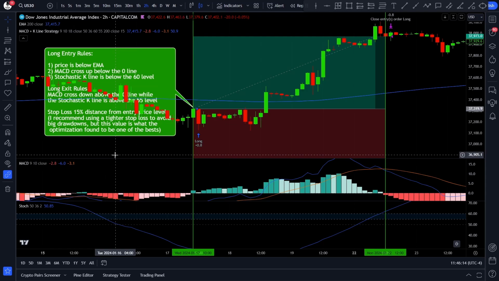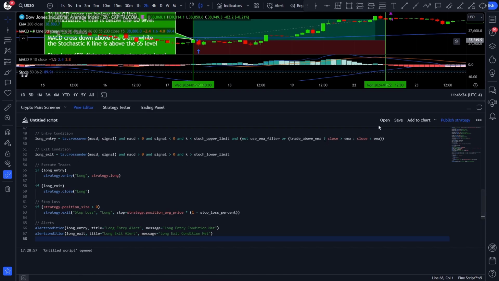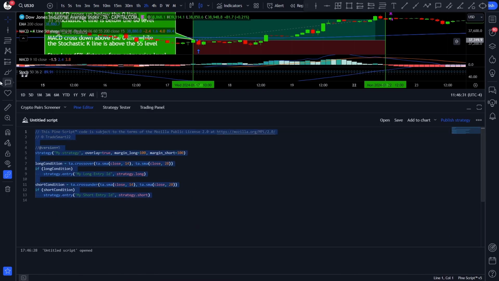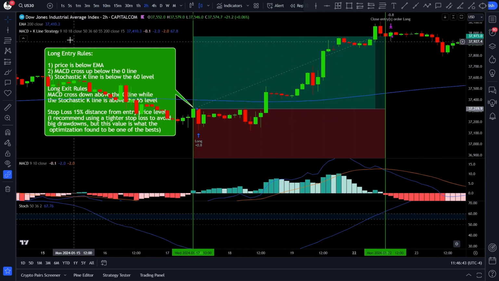So download the PINESCRIPT code or copy it, then head over to TradingView, open up the Pine editor which is here on the bottom, then click on Open, New Strategy, highlight everything here, and paste the code right there. Finally click on Add to Chart. If you've done that correctly, you should see the script right here.